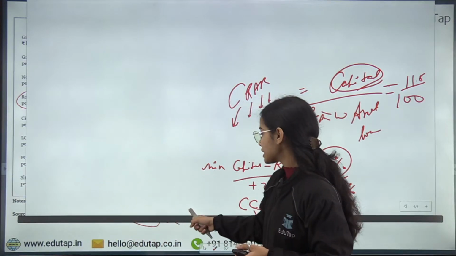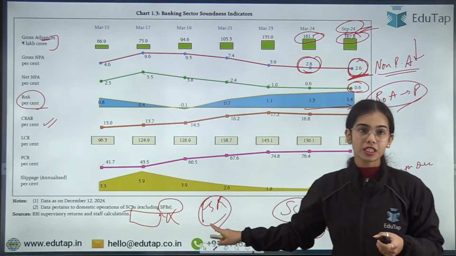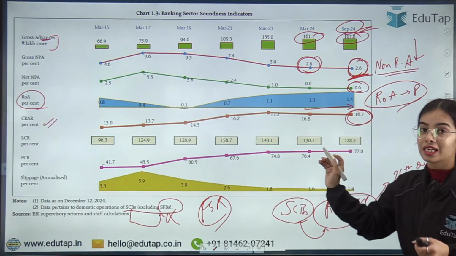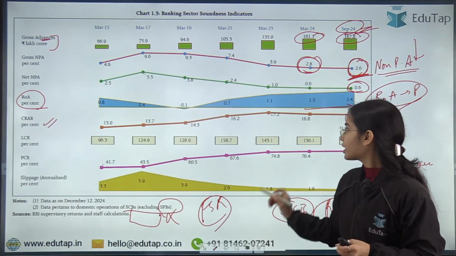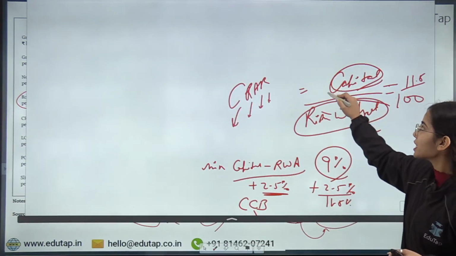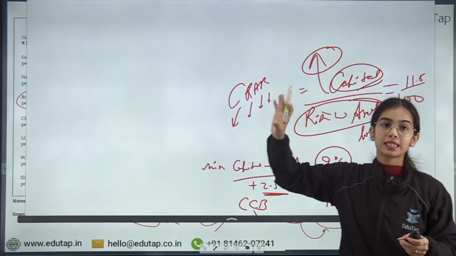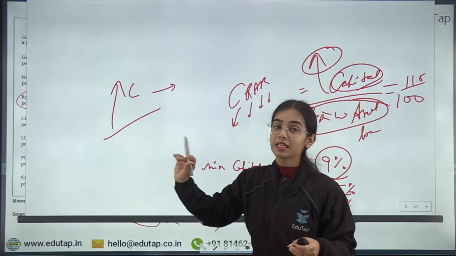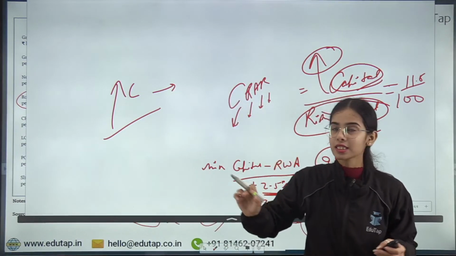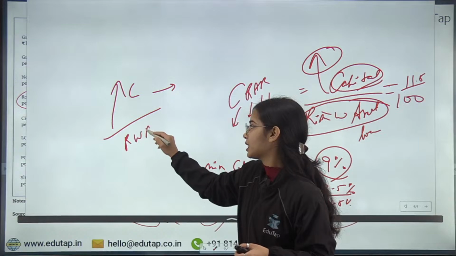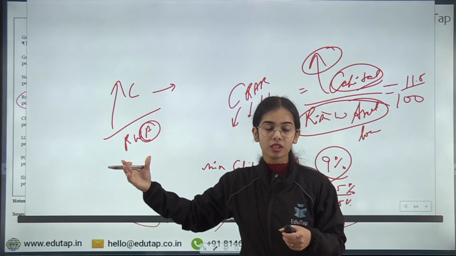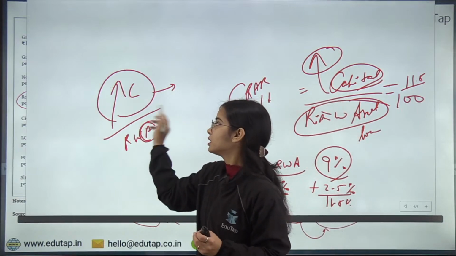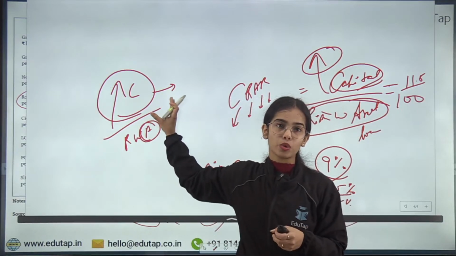Okay, but here you can see that the scheduled commercial banks excluding the small finance banks are keeping the CRAR of 16.7%. That means against their risk weighted asset, the banks are keeping higher capital to handle the distress, and the higher capital the banks maintain, the higher capacity they have to handle the stress in the risk weighted asset. If the asset is not returned, so if there is any stress that is coming in the banks, that can be handled by the capital that the banks are holding with themselves.